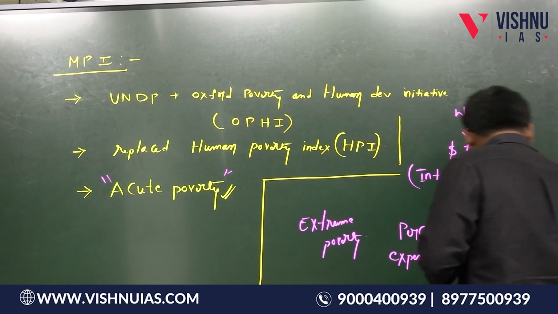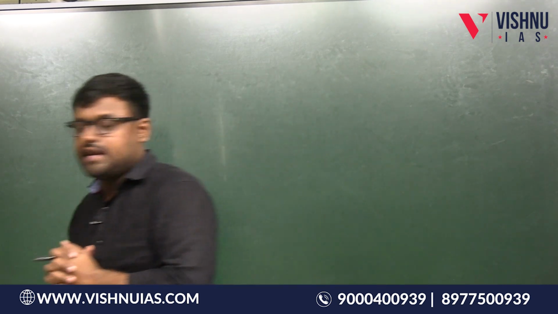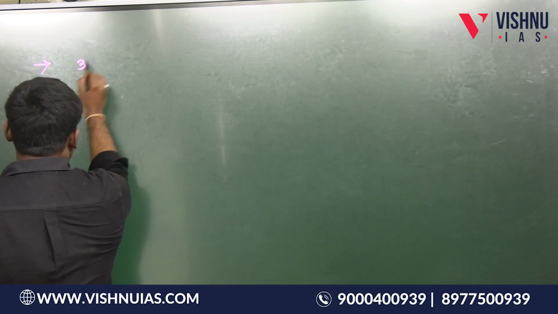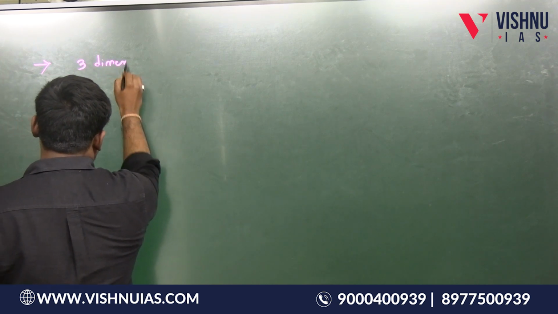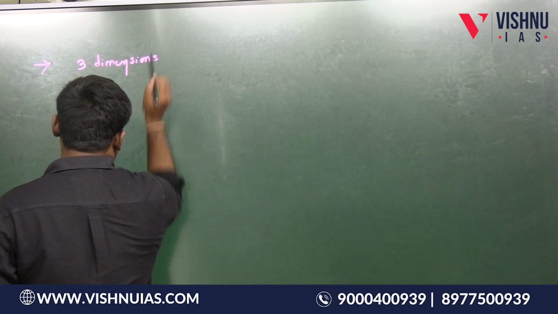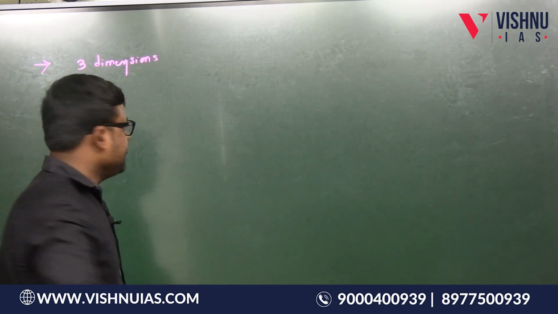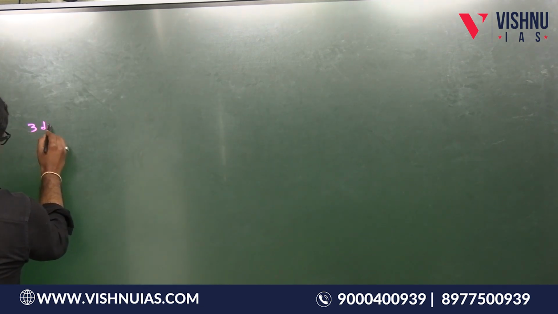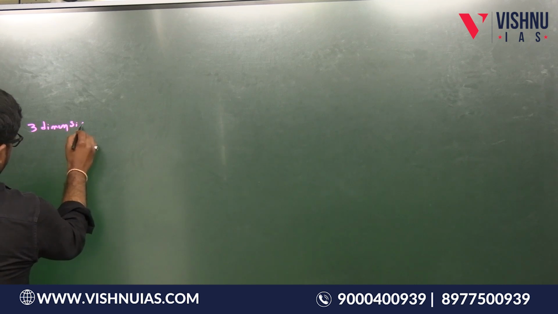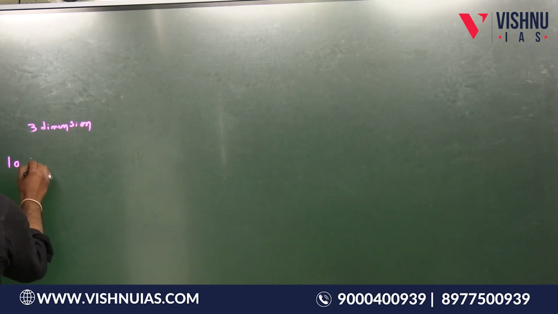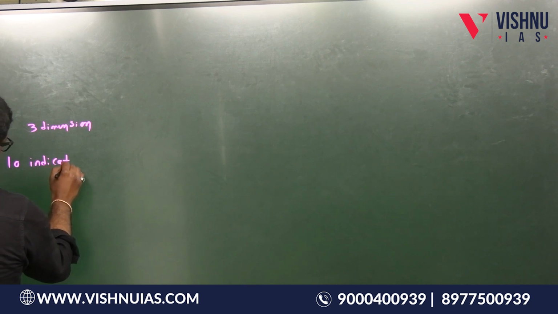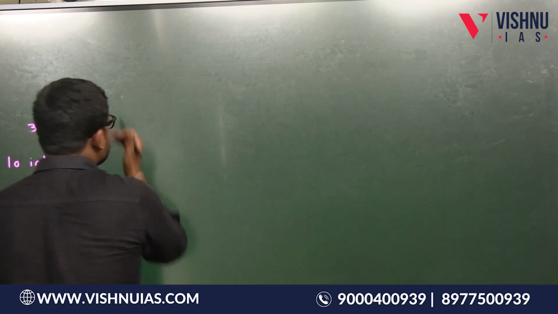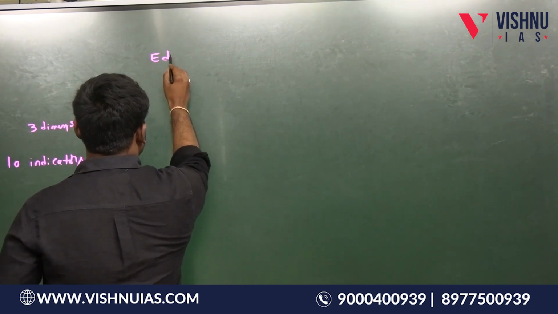Now, let us continue with the multi-dimensional poverty index. There are three dimensions and a total of 10 indicators. So I will write like this. There are three dimensions and a total of 10 indicators. So, what are those three dimensions? The first one is education.